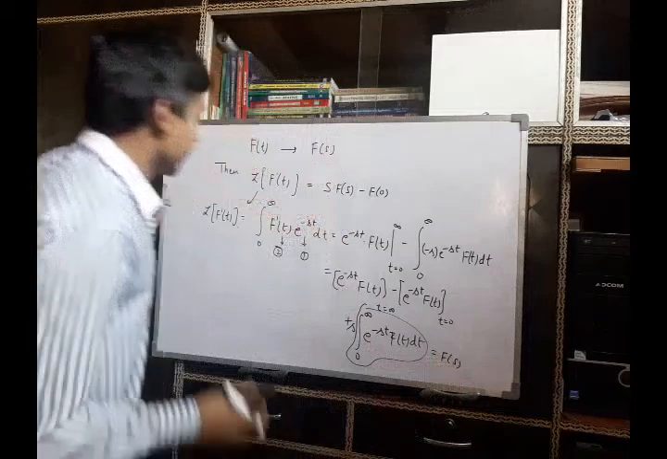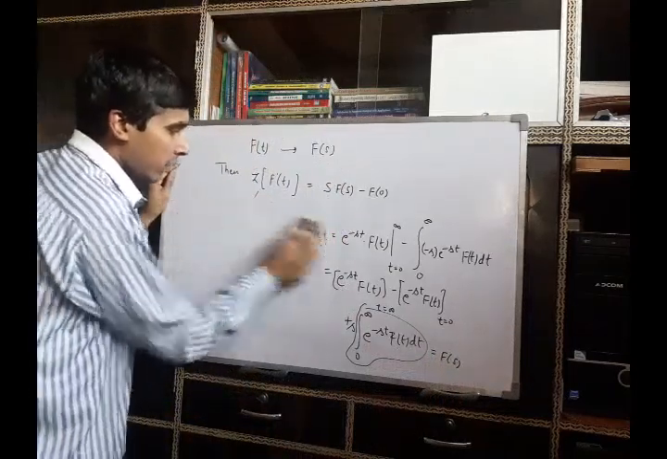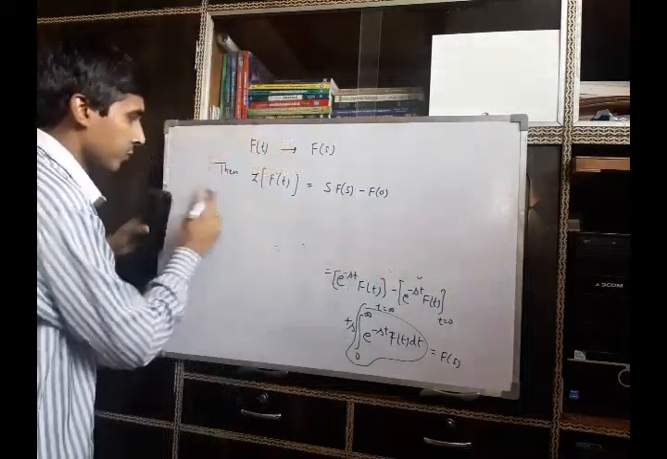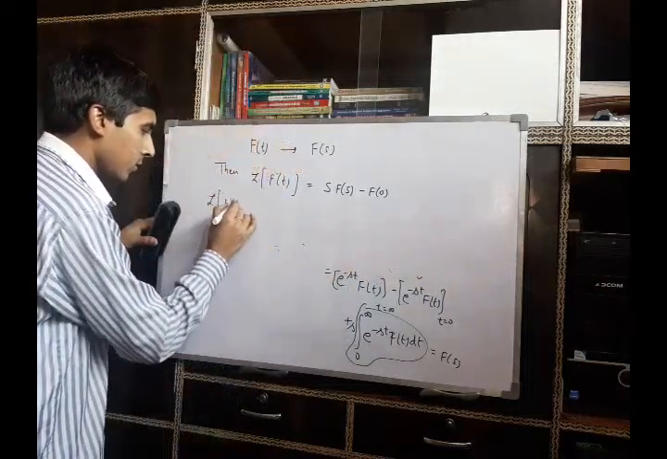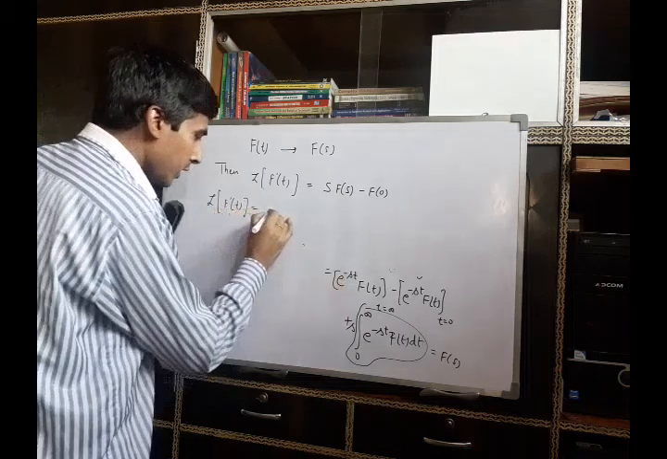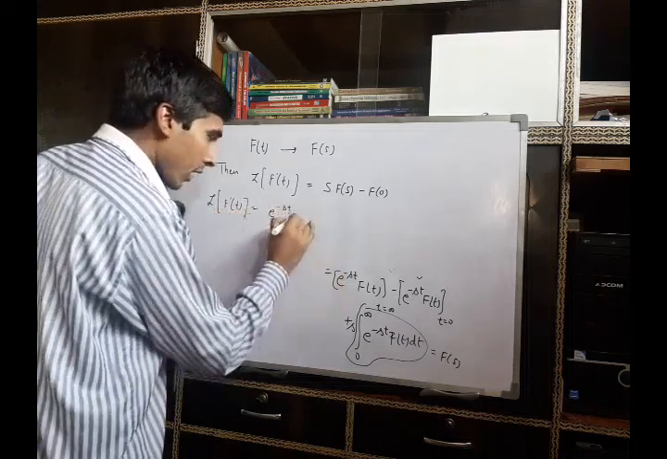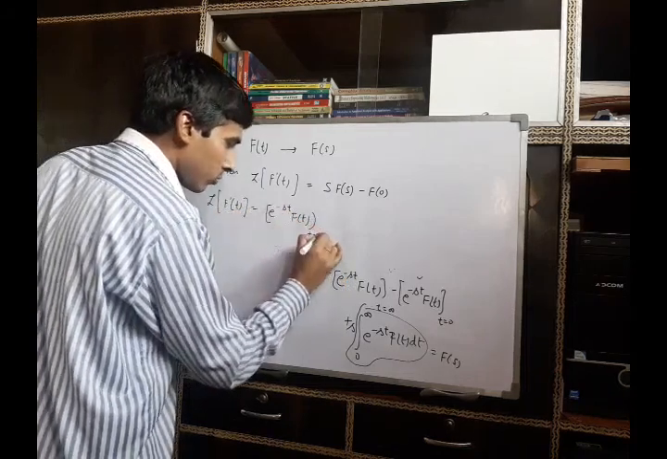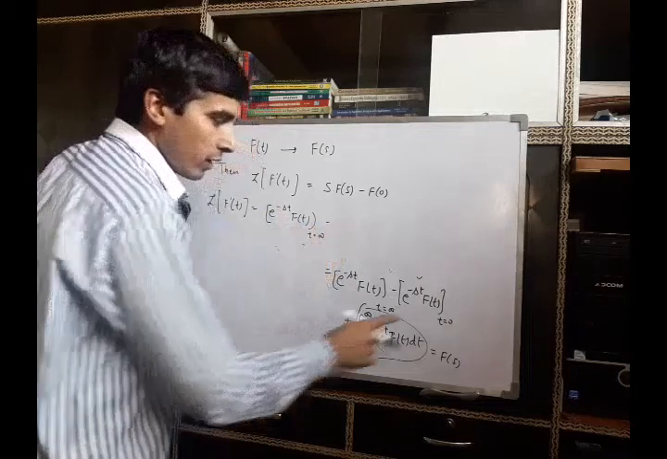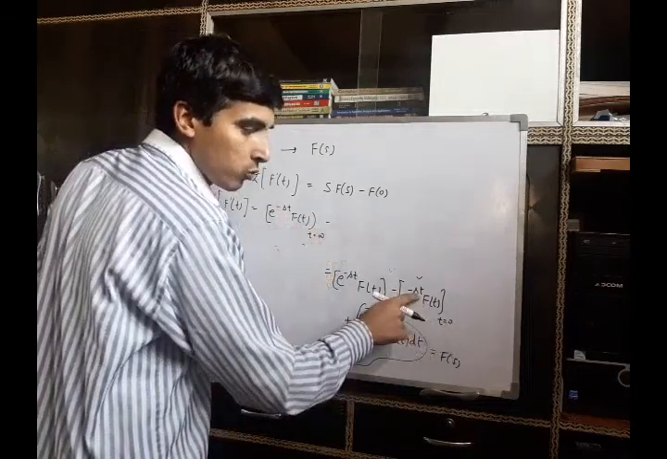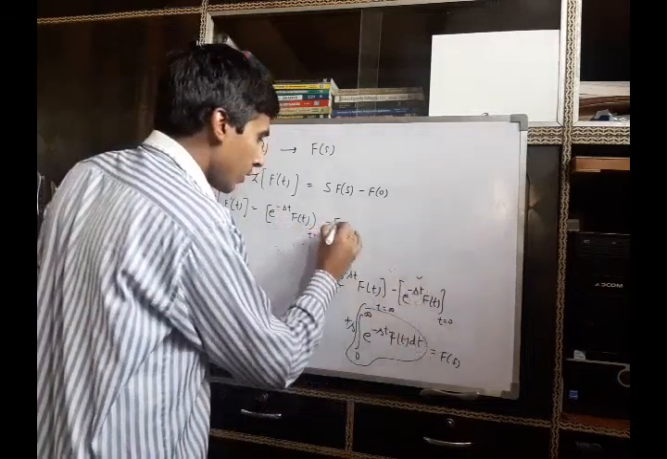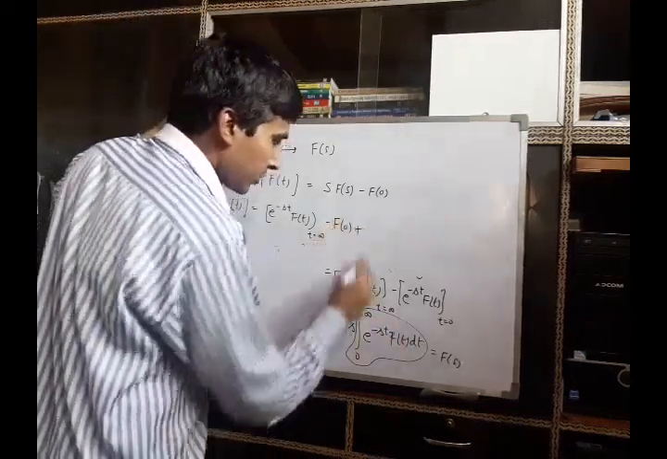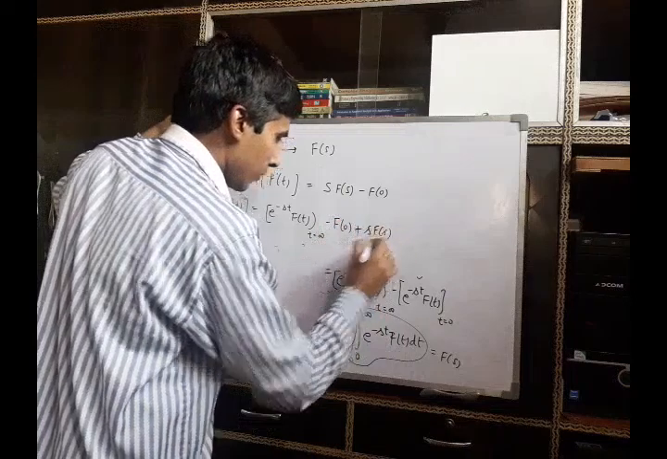So from this we can see that the Laplace transform of the derivative of the given function is e^(-st) f(t) at t equal to infinity, minus, when we put t equal to 0 it will go to 1 and it will be f(0). Now the last term is s times F(s).